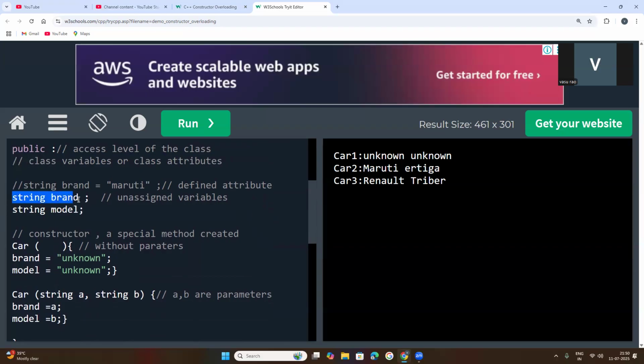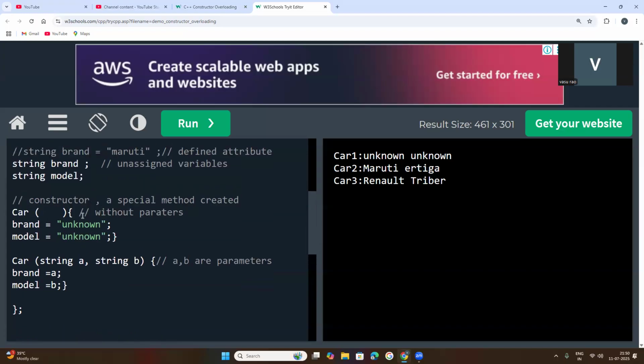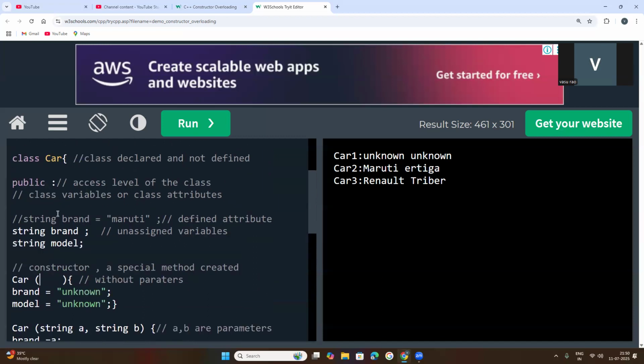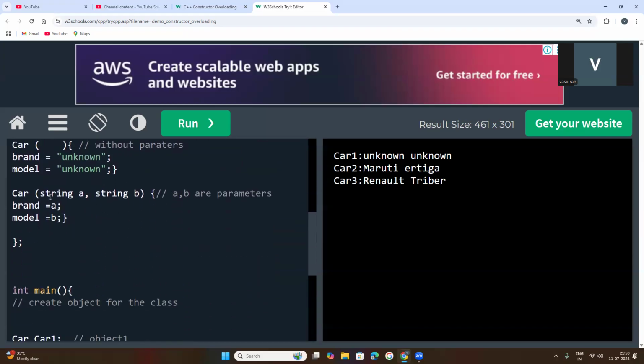Two attributes are declared inside the class, and a constructor, a special method, is created without any parameters. Inside it the class attributes are assigned values. And one more constructor is created with parameters a comma b.